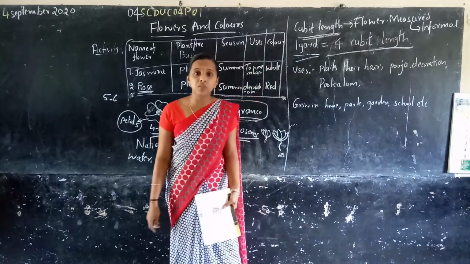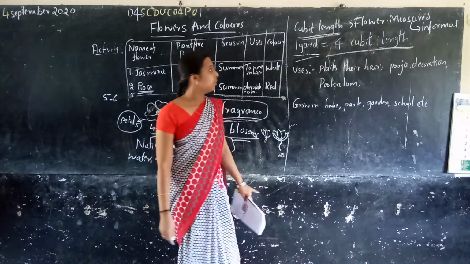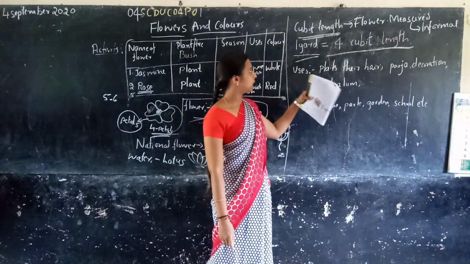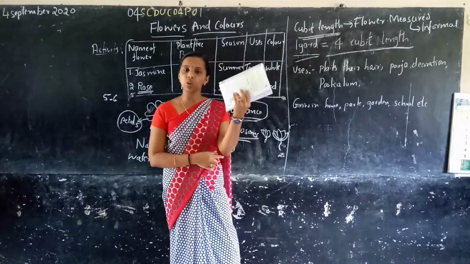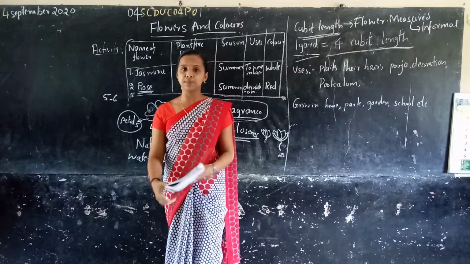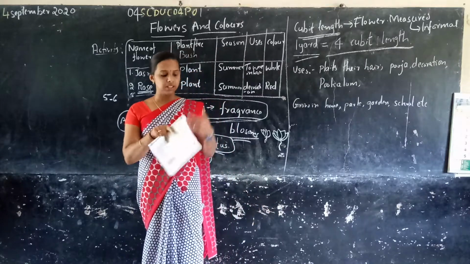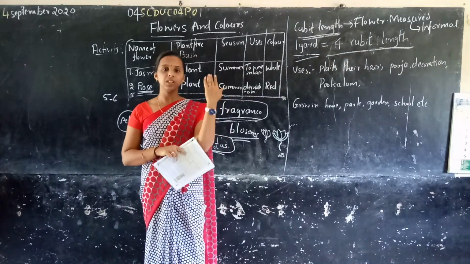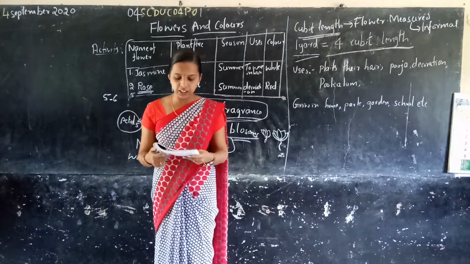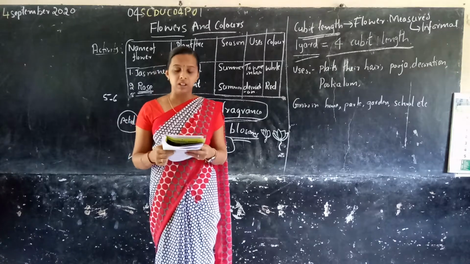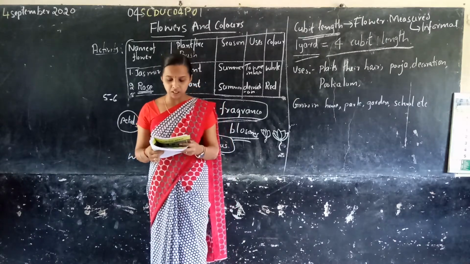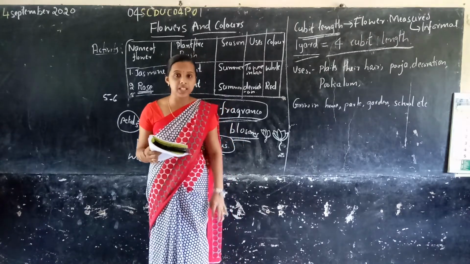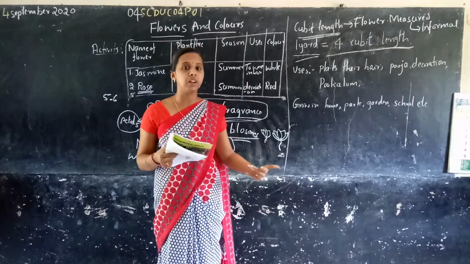Next, where do we use the flowers? If we go to the flower market, for a 2 cubit length, the price is some 10 to 20 rupees. Nowadays flowers are very costly, so 10 to 20 rupees will get you a flower. So 1 cubit length is given for 10 rupees. Here Shahina's father has a flower stall. They buy flowers from the market.